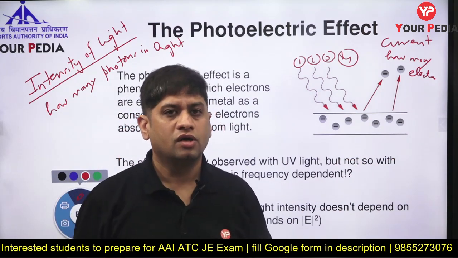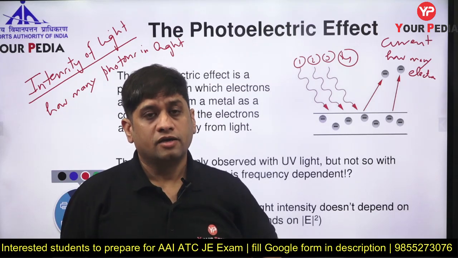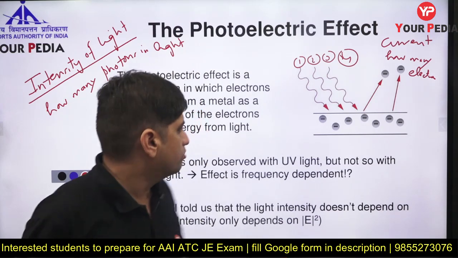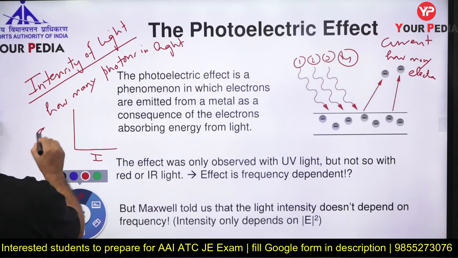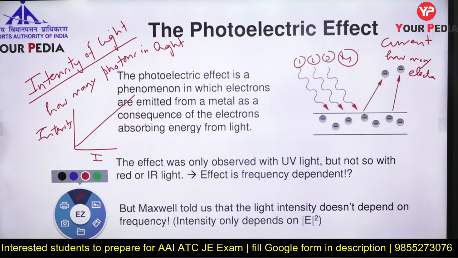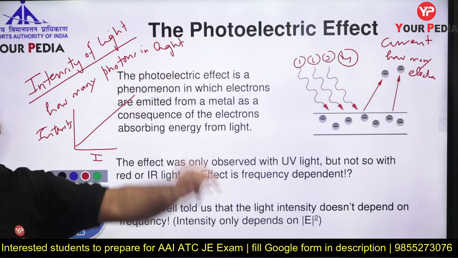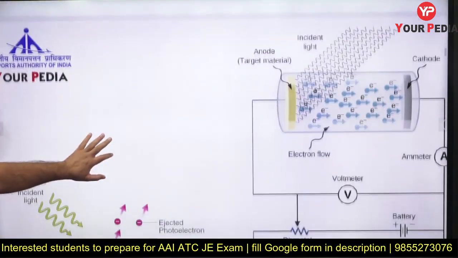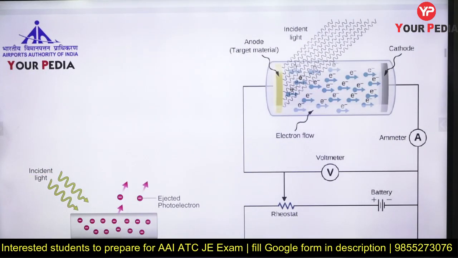And now if I ask you, is there any relation between current and intensity? You will say yes sir, more the intensity, more is the current, right or not? So if I draw an intensity-current graph, you will get it like this. More is the intensity, more is the current. More are the photons hitting, more are the electrons ejected. So one photon will eject one electron. This is the typical example which you should see, right?